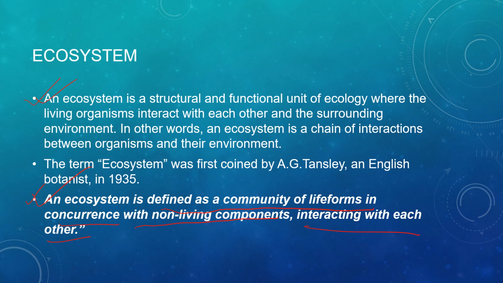An ecosystem is a structural and functional unit of ecology where the living organisms interact with each other and the surrounding environment. In other words, an ecosystem is a chain of interactions between the organisms and their environment. How can we say that there is a chain of interactions between the organisms and the environment?